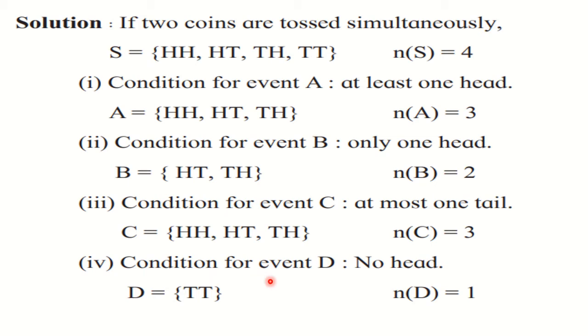Now condition for event D: no head. No head should appear, means only tails. And that is why only one sample point, that is TT, and therefore N of D is equal to 1 here.